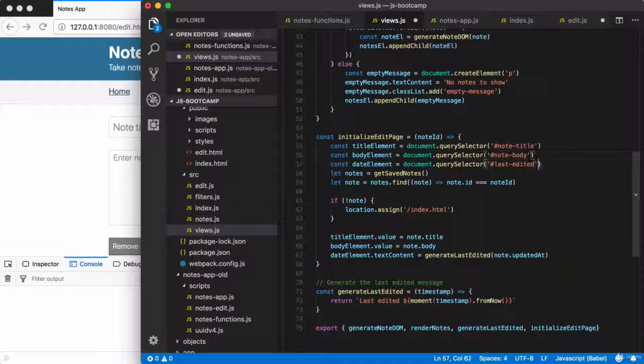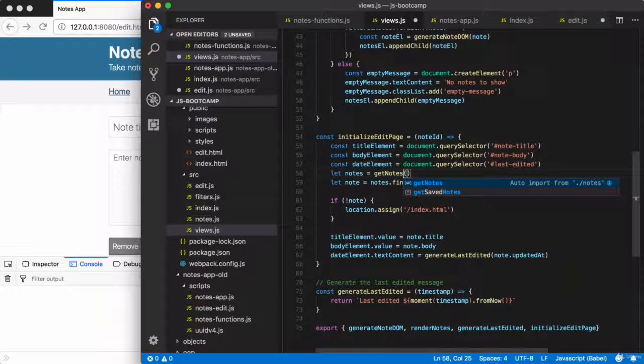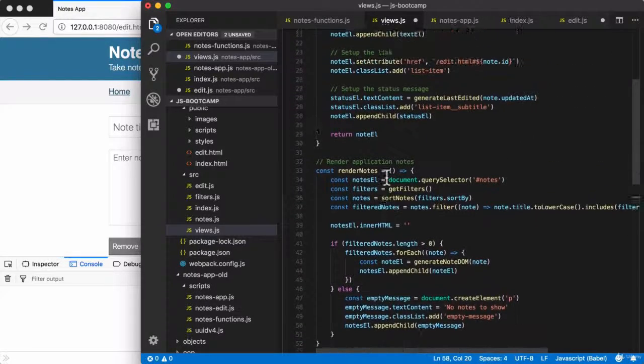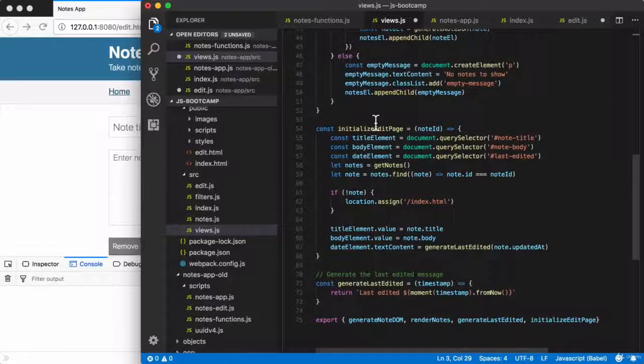Now let's go ahead and work on converting the rest of this function. On the very next line, we use the getSavedNotes function. That function no longer exists. We now have getNotes. So let's go ahead and switch that over to a call to getNotes. And this is something we also need to import since it's not from this file. So up at the very top, we can tack that on right here. After sortNotes, getNotes, excellent. Down below, we can now continue on with that function.